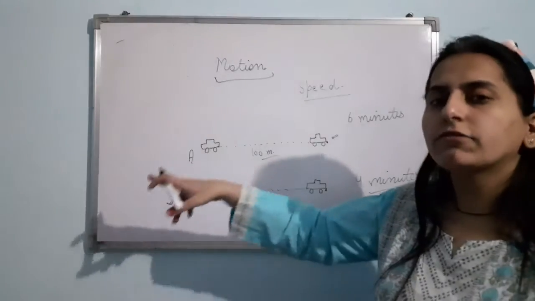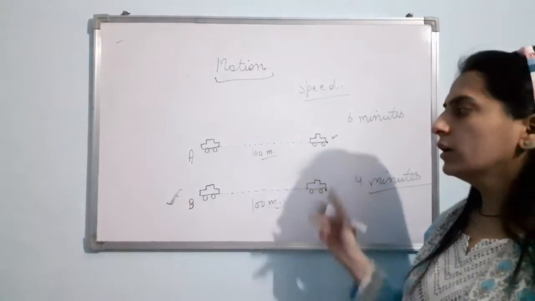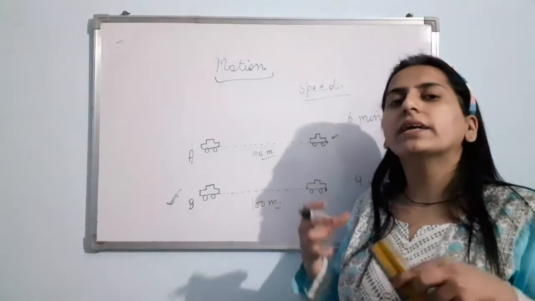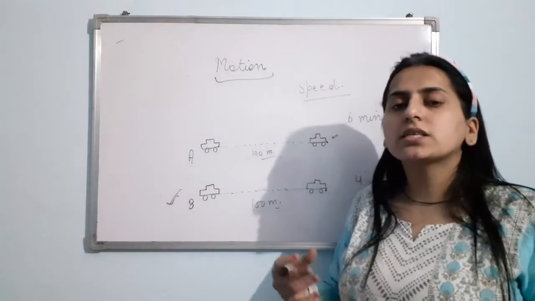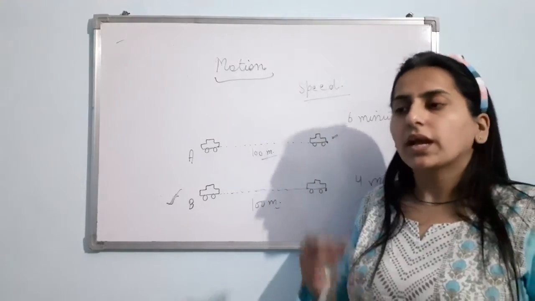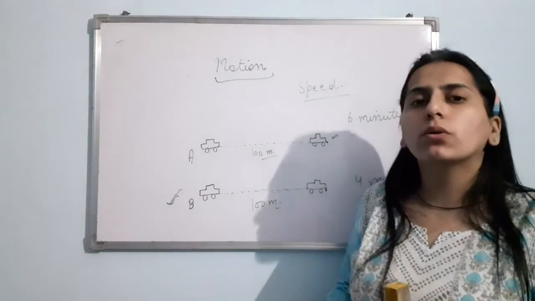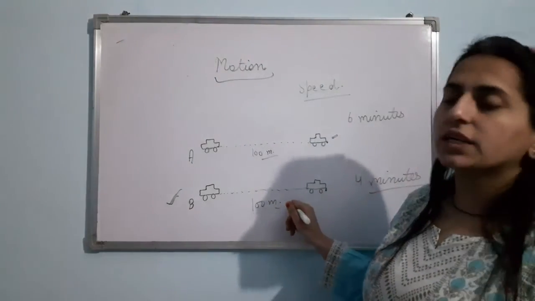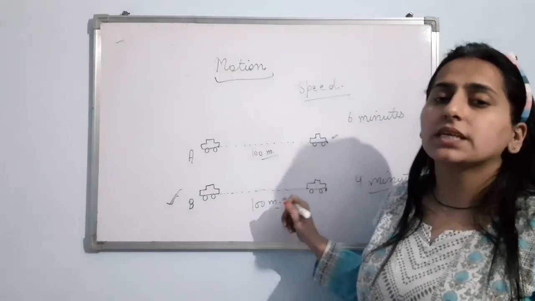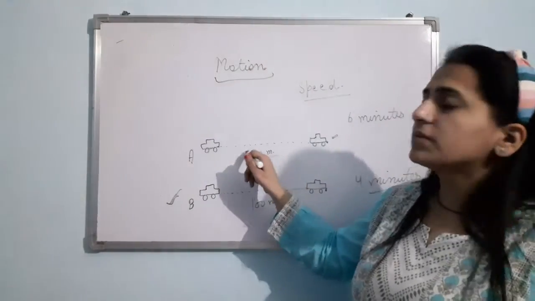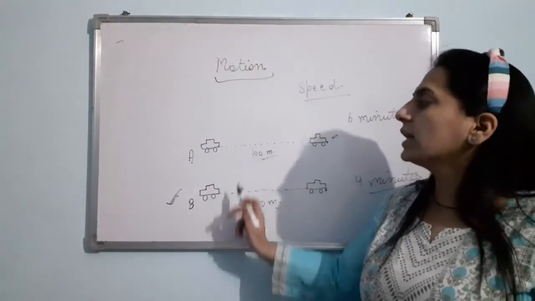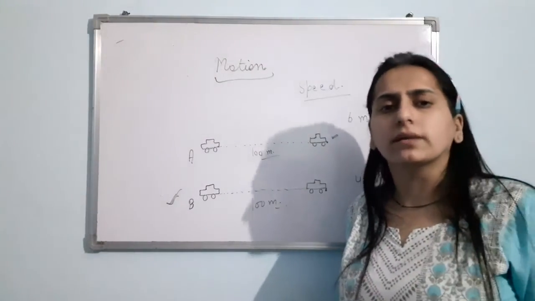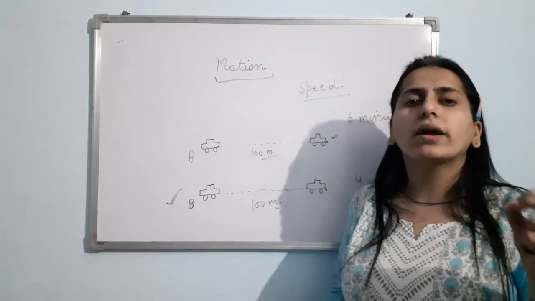Or, from the first example that I gave you, the object that covers a larger distance in a given interval of time is moving faster. Okay, and whether the object is moving fast or slow is a measure of its speed. Clear? We used to say this object is moving faster. It means this object has higher speed, and this object has low speed when I compare with car A. Am I clear with the concept we are going to study? So now let us talk about what is speed.